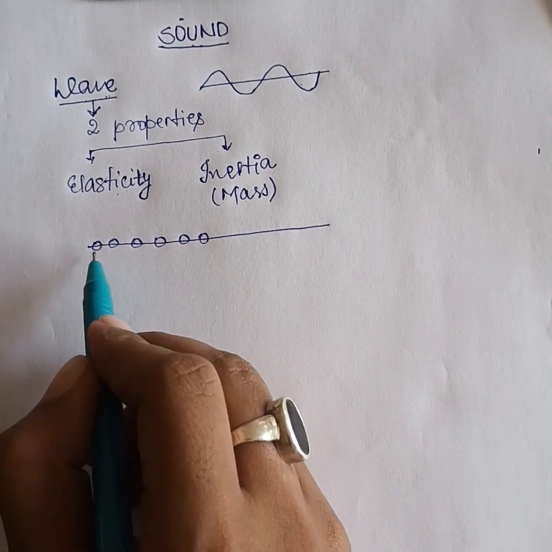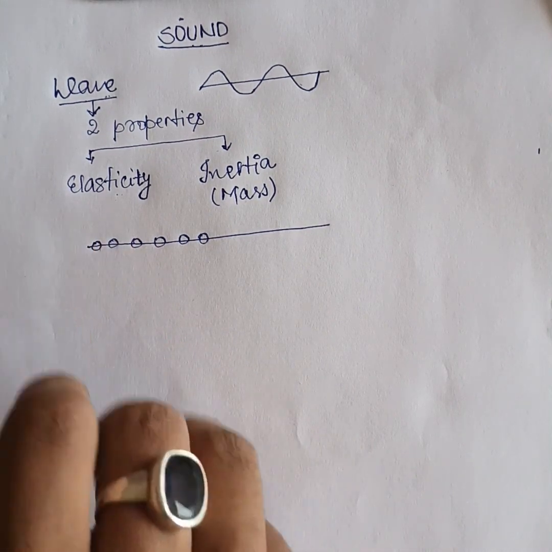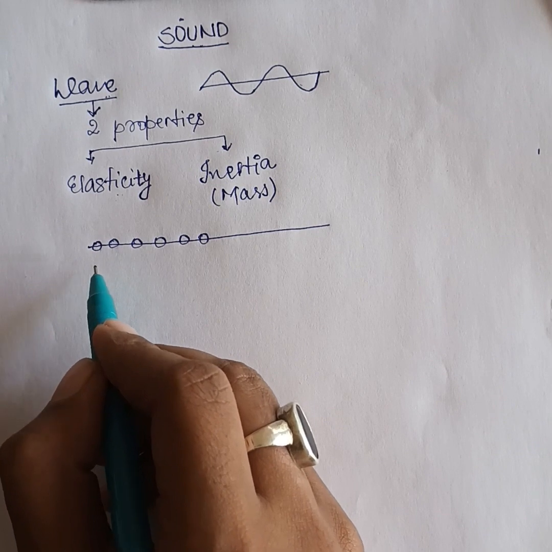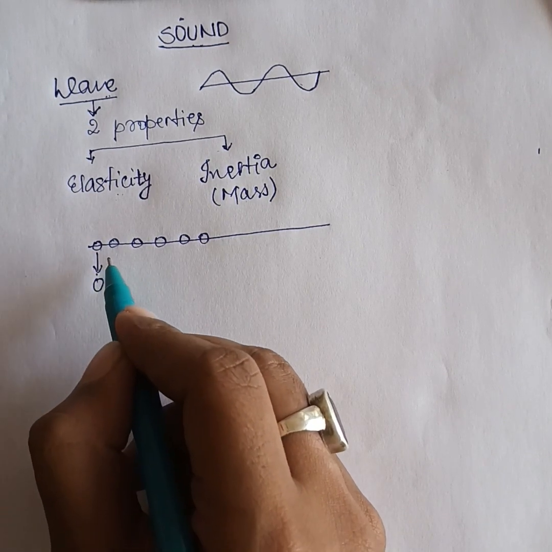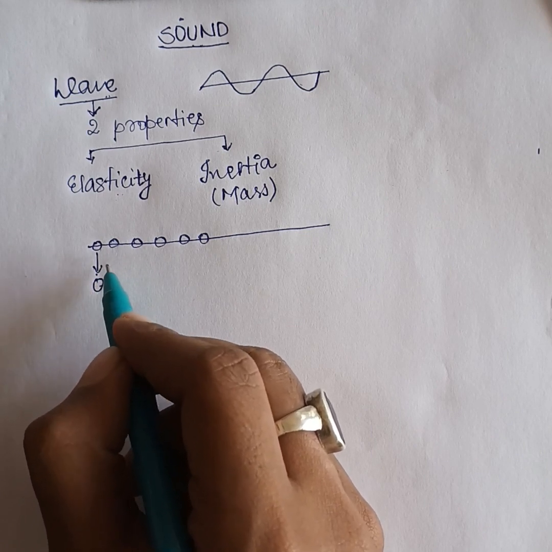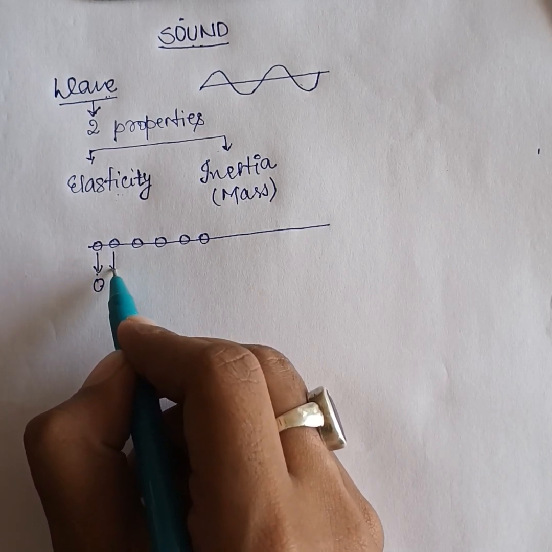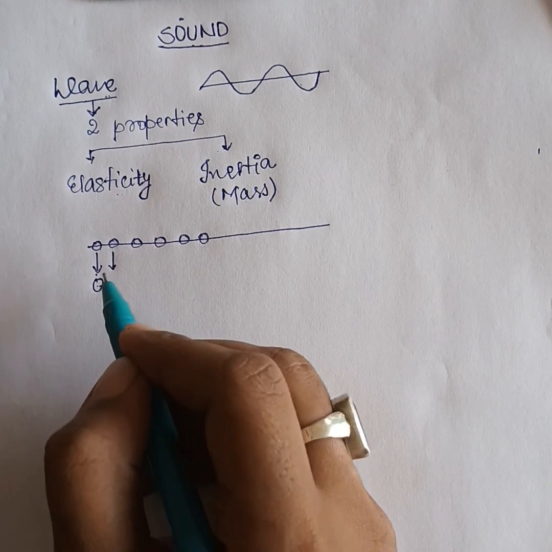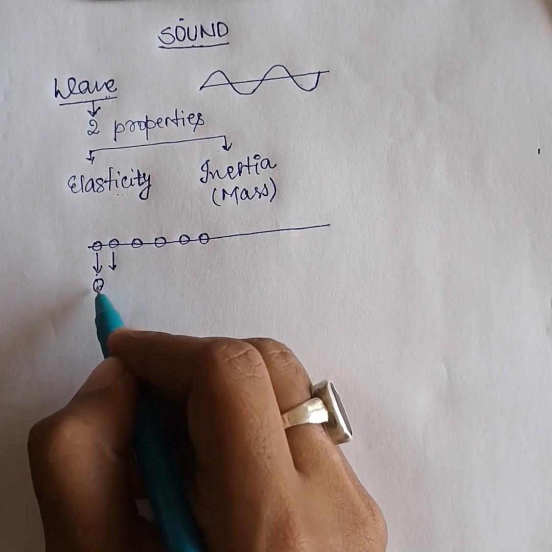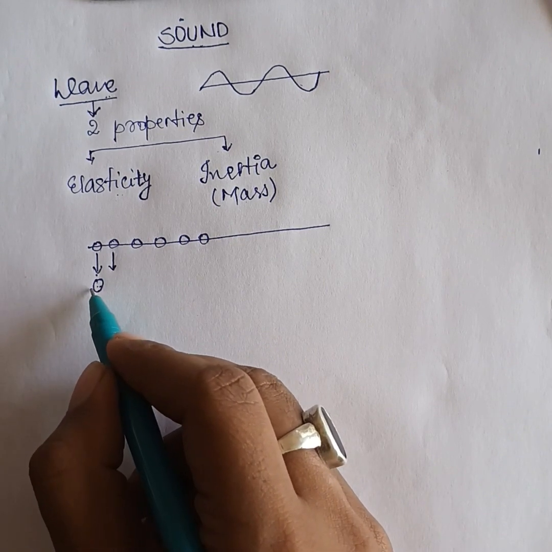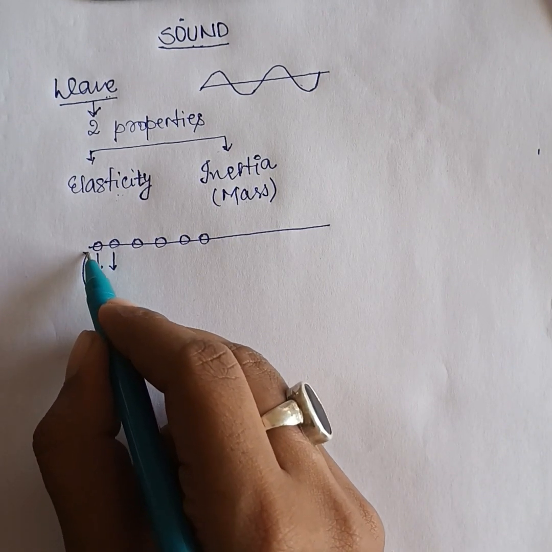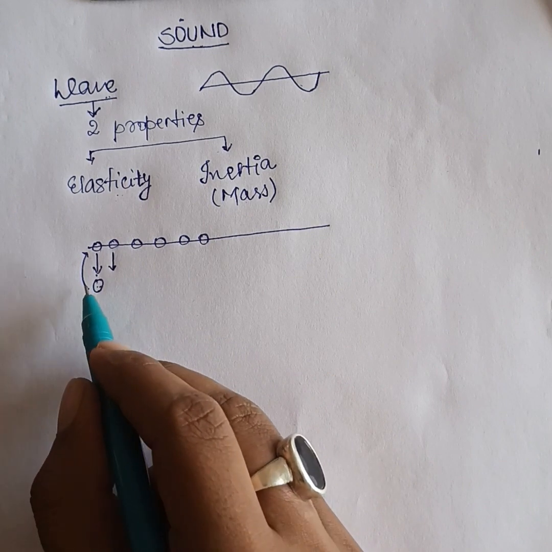If we pull this molecule, if we disturb this molecule, it will come down, and due to the intermolecular force of attraction, this molecule which is coming down will pull the second molecule which is in contact with it. And when this molecule has come over here, due to the elastic property, it will try to move back to its original position.